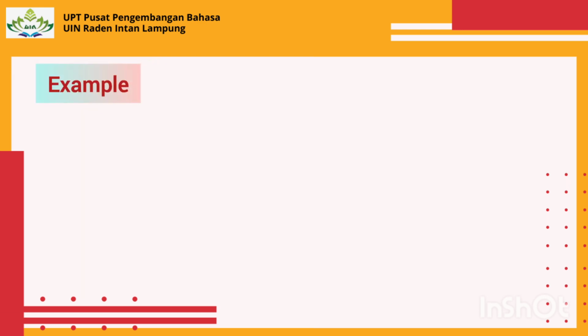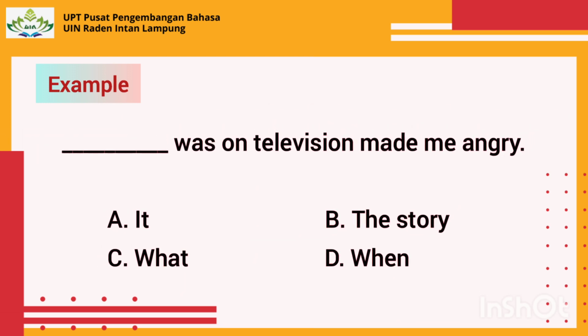The following example shows how the sentence pattern could be tested in the structure section of the TOEFL test. Blank was on television made me angry. Option A, it. Option B, the story. Option C, what. Option D, when. In this example, you should notice immediately that there are two verbs, was and made, and each of those verbs needs a subject.